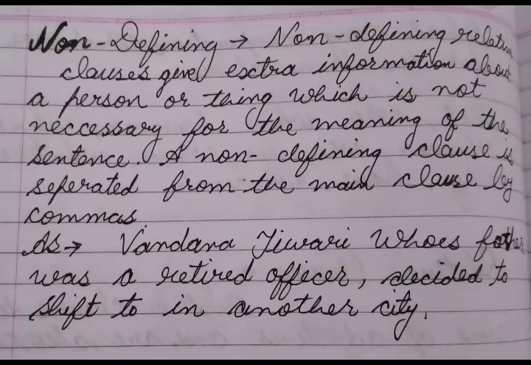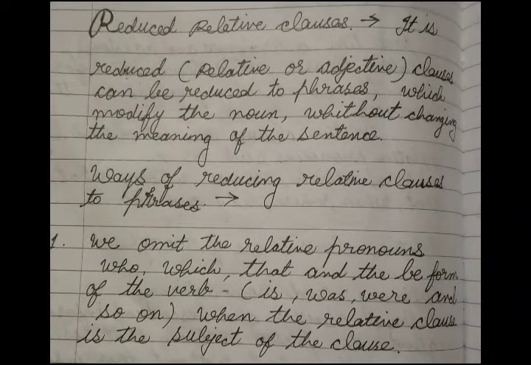Okay, now we come to the next concept of clauses, reduced relative clauses. Relative or adjective clauses can be reduced to phrases which modify the noun without changing the meaning of the sentence. And how can we change the relative clauses to phrases? Ways of reducing relative clauses to phrases. First, we omit the relative pronouns who, which, that, and the be form of the verb like is, was, were, and so on, when the relative pronoun is the subject of the clause.